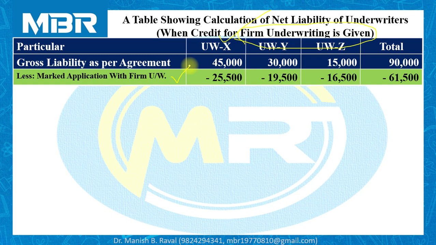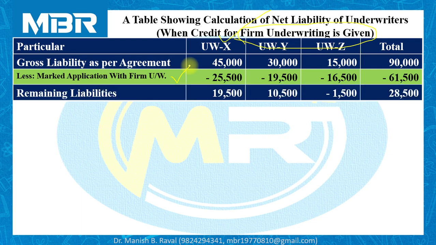Total marked applications are also known as marked applications with firm underwriting. As per our calculation, total marked applications are 25,500 for X, 19,500 for Y, and 16,500 for Z. Total 61,500. Remaining liabilities 19,500, 10,500 and 1,500 surplus in the account of Z.